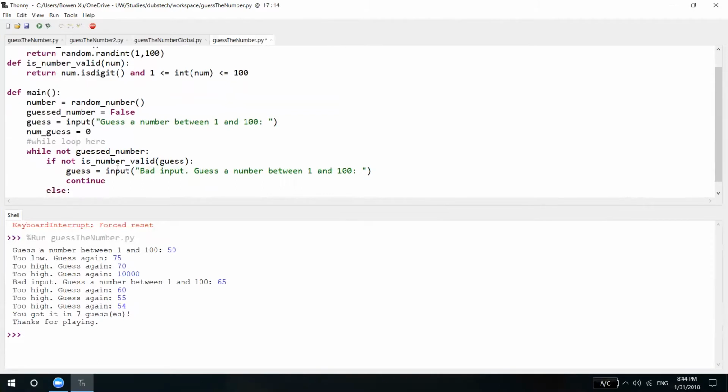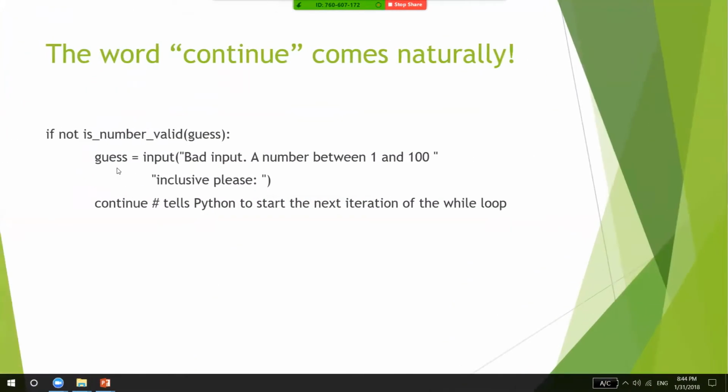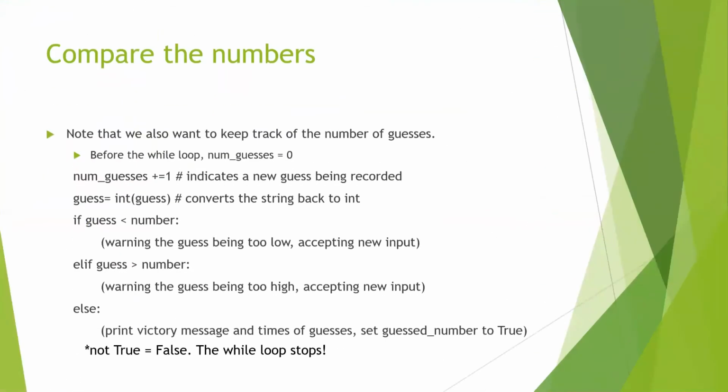Else, we know the number the user guessed is legal, continue the comparison. All right, here we go. So now we want to compare the numbers, knowing that they are actually legal.